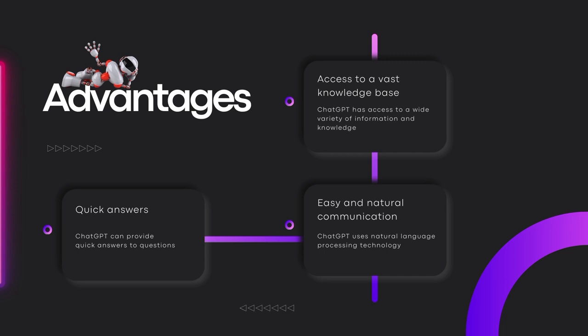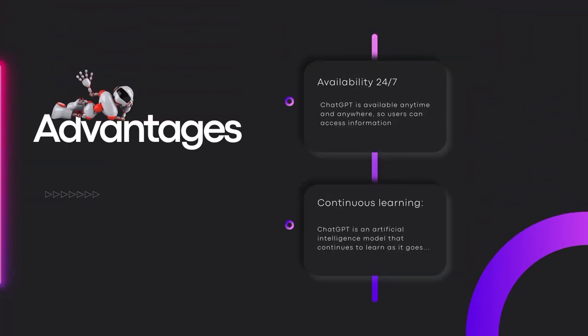Quick answers. ChatGPT can provide quick answers to questions, which can be useful in situations where people need urgent information. 24/7 availability. ChatGPT is available anytime and anywhere, so users can access the information and answers they need regardless of the time of day or their location. Continuous learning. ChatGPT is an AI model that continues to learn as it receives more data and feedback from users, meaning it will be able to provide increasingly accurate and helpful answers and advice as time goes on.